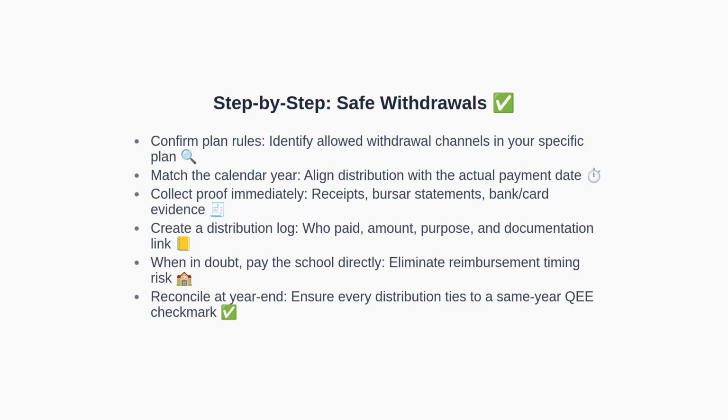Fourth, maintain a distribution log that records who paid, the amount, the purpose, and where the supporting documents are stored. Fifth, if uncertainty arises, consider paying the institution directly to avoid reimbursement timing pitfalls. Finally, reconcile at year-end to make sure each distribution matches a qualified expense paid in that year. Now let's test your understanding with a quick quiz.